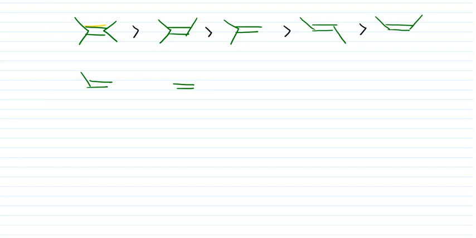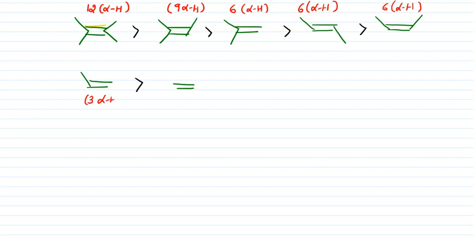Stability always follows in this direction because it contains 12 alpha hydrogen. It contains 9 alpha hydrogen. It contains 6 alpha hydrogen. It also contains 6 alpha hydrogen. It also contains 6 alpha hydrogen. It also contains 3 alpha hydrogen. There is 0 alpha hydrogen. So increase alpha hydrogen, increase stability.